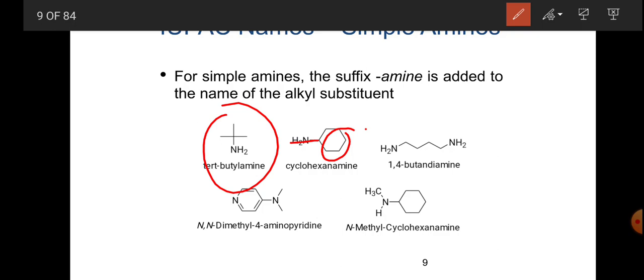So this is the first carbon, second carbon, third carbon, and fourth carbon. First carbon having an amino group and fourth carbon having an amino group, that's why 1,4-butanediamine.